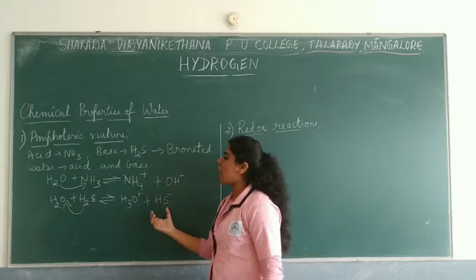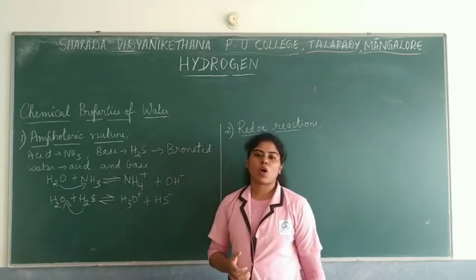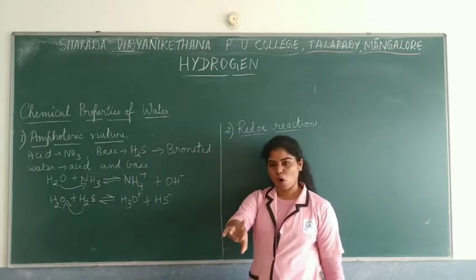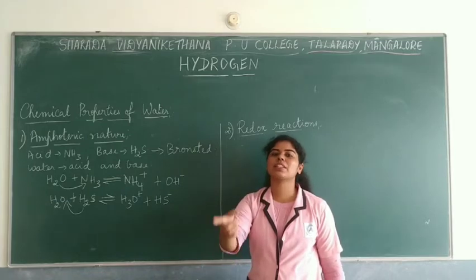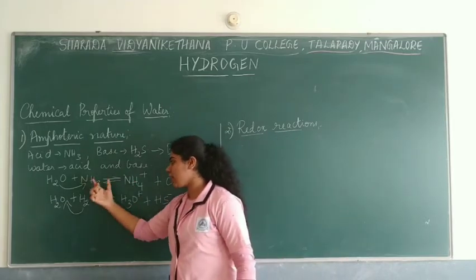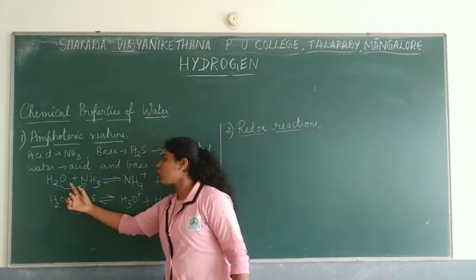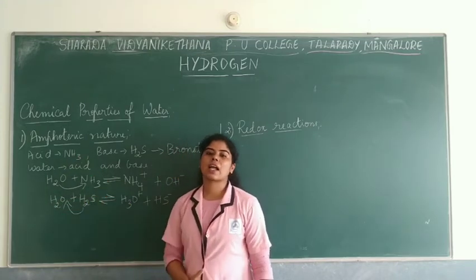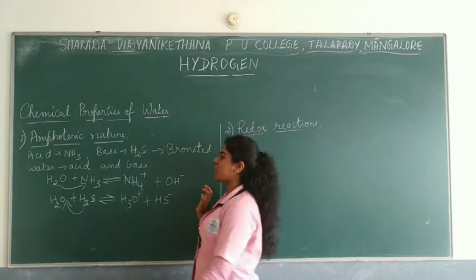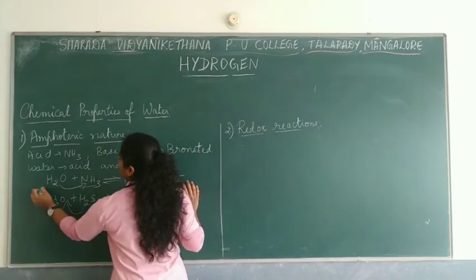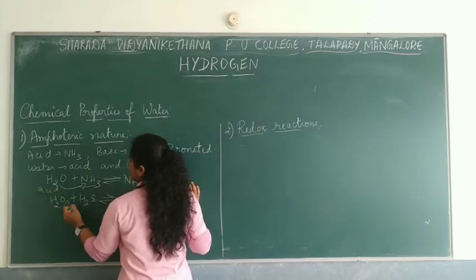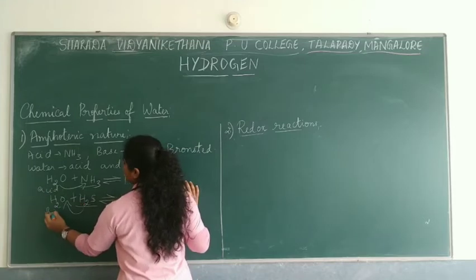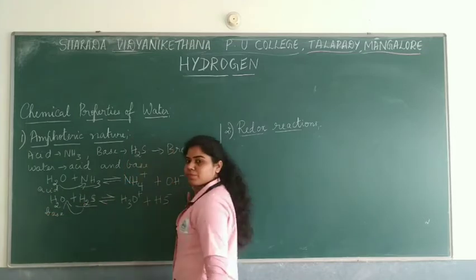So this is how Bronsted says that water can have both properties, depending on which reactant is present and on its ability to take up or give away protons. It can act like an acid or a base. If it is reacting with ammonia, it acts like an acid. If it is reacting with hydrogen sulfide, it acts like a base.